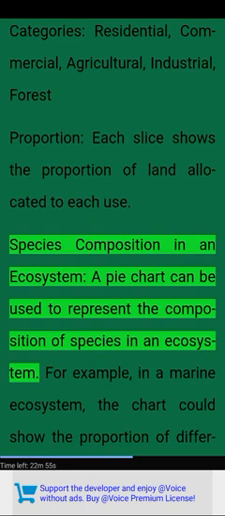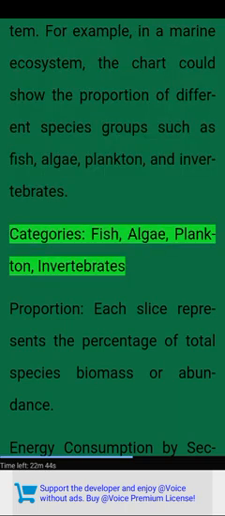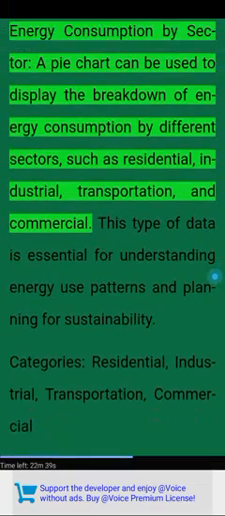Species composition in an ecosystem. A pie chart can be used to represent the composition of species in an ecosystem. For example, in a marine ecosystem, the chart could show the proportion of different species groups such as fish, algae, plankton, and invertebrates. Categories: fish, algae, plankton, invertebrates. Proportion. Each slice represents the percentage of total species biomass or abundance.